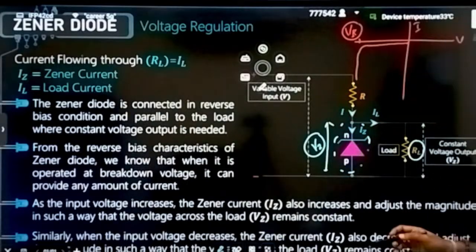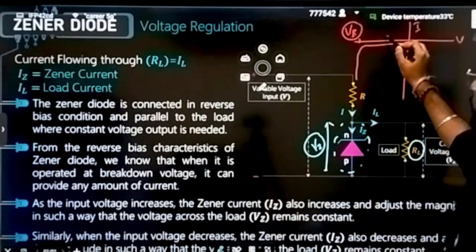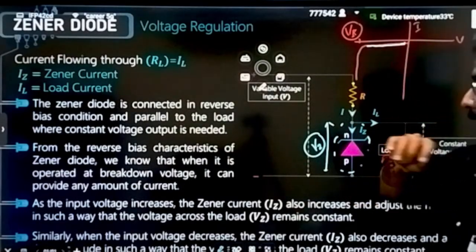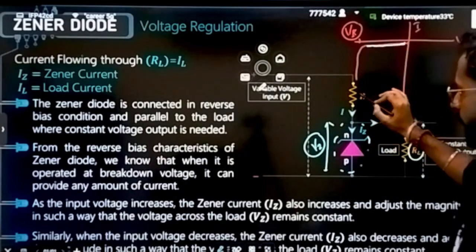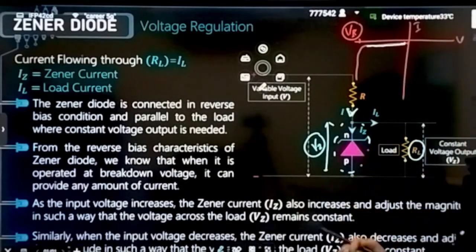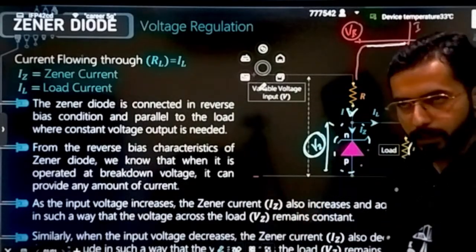Clear. See, when the current is less, till a certain time, what will happen? Current is very less. You keep increasing the potential. If current is very less, there is no problem. All the currents will be passing from here. The required current will only be passing from here, and the voltage across the Zener diode will be fixed still.